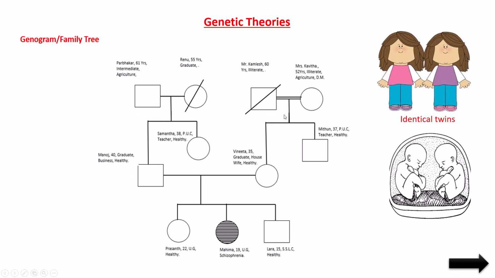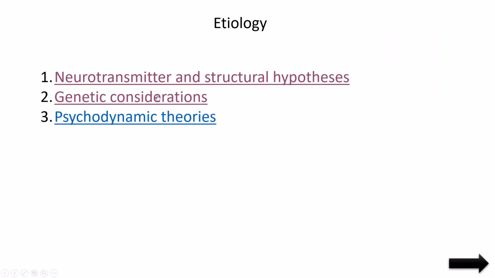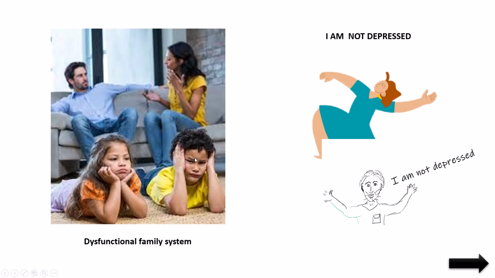Next is genetic consideration. This is a history we know from parents or grandparents. It may transfer to their children. But here most commonly the identical twins may have this transference. It means if one child has the problem, there is a higher probability that the other child also has it. This is identical twins, monozygotic twins we can say. So this is genetic consideration.